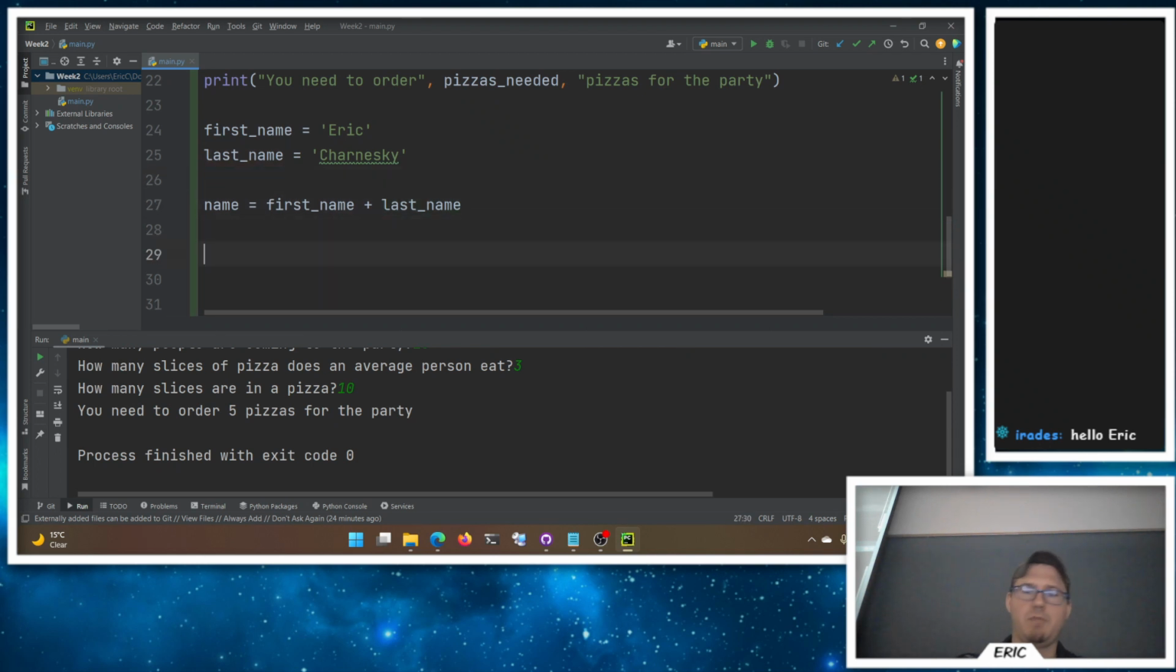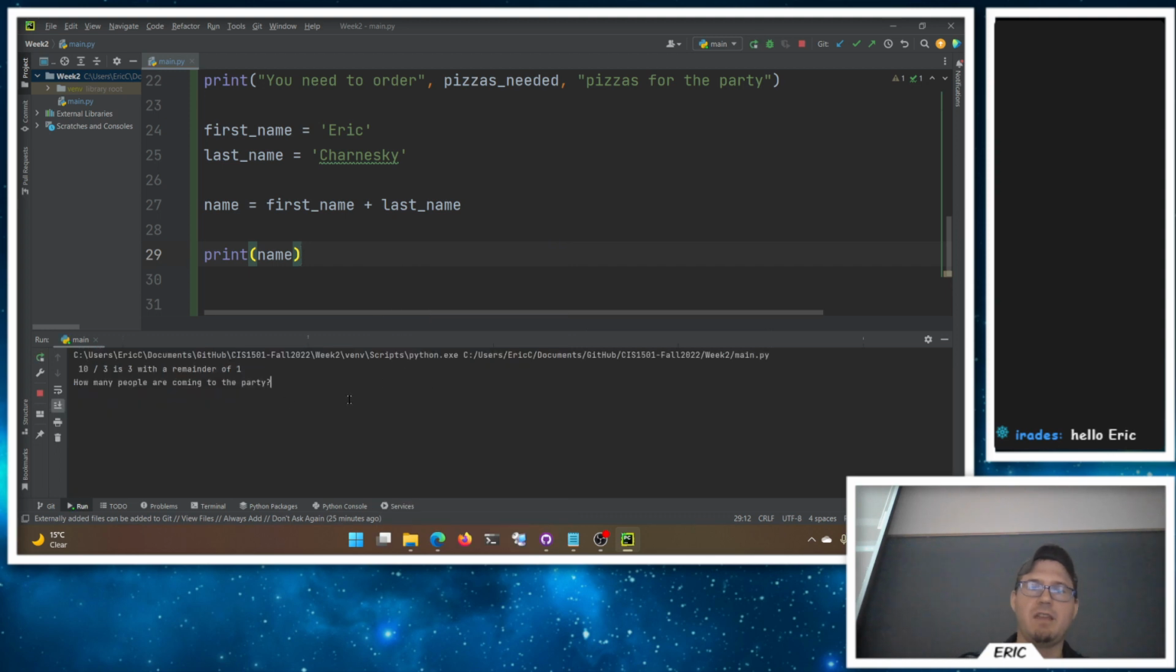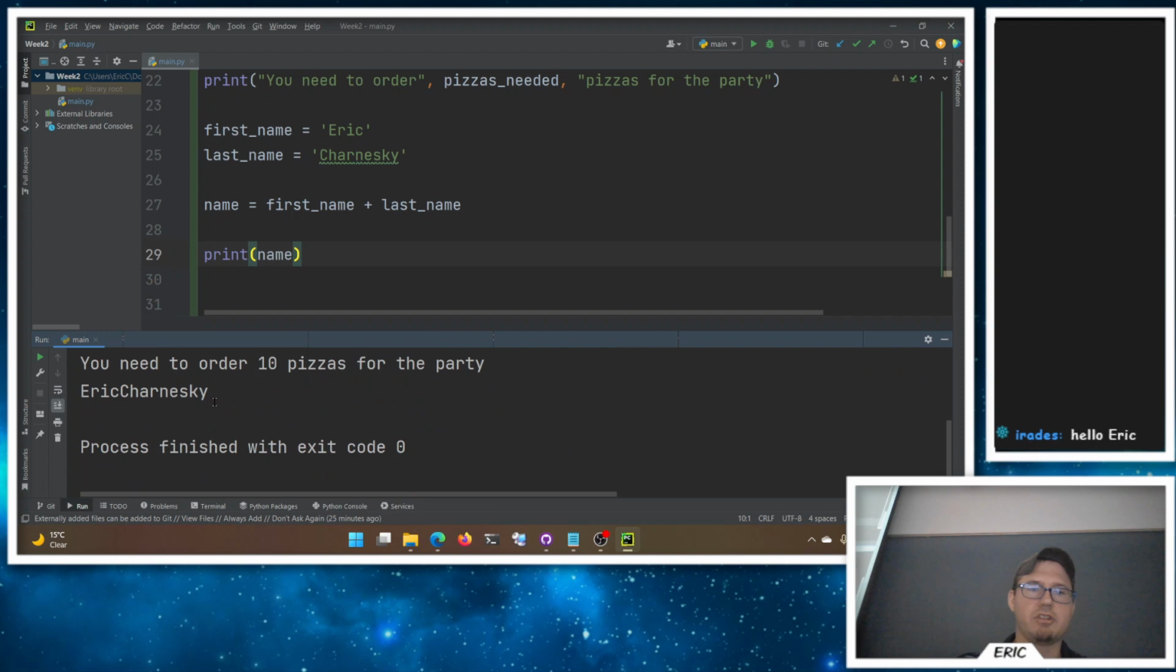Now the problem is when I print name now, there's no space there because it just sticks them end to end here. Right, we get Eric Charneski all one word, which is my username, which is fine, but not super useful for a name. So if I wanted to add a space here, then I could add in the space character, right, and then append in here. So you can append as many strings together as you want. Okay. I think we looked at the multiplying a string, right? It does technically work here.